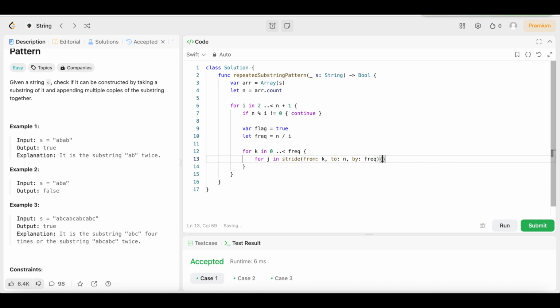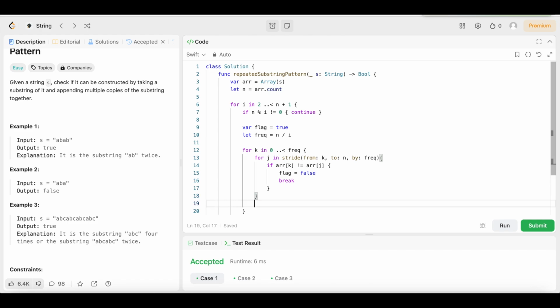Then we're going to come outside of that, open up the brackets, and say if r of k does not equal r, open up the square brackets, put a j inside. Then we're going to open up the other brackets. So if r of k does not equal r of j, then we're going to say flag equals false. Then we're going to say break. Then we're going to say if flag, open up the brackets, return true.